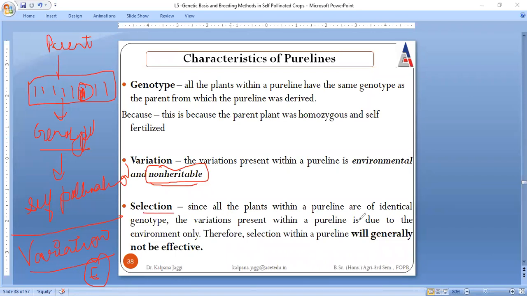Third, because all the plants resemble each other, variations are only due to the environment. Therefore, selection within a pure line will generally not be an effective concept. If you say this is the superior plant, or this is the superior plant, there is no variation taking place, and even the variation is due to the environment, which is non-heritable. So you cannot say this plant is more effective than that one, because all resemble each other in terms of their genetic content. So these are some of the characteristics of pure lines.